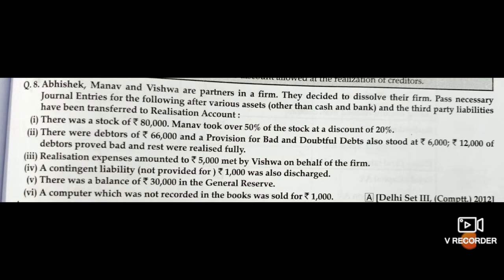Okay, so let's solve the problem. See, in this problem, Abhishek, Manav and Vishwa are the three partners. They decided to dissolve the firm, to close the firm. Pass necessary entries for the following after various assets other than cash and bank and third party liabilities have been transferred to realization account. So we have to pass the journal entries here.